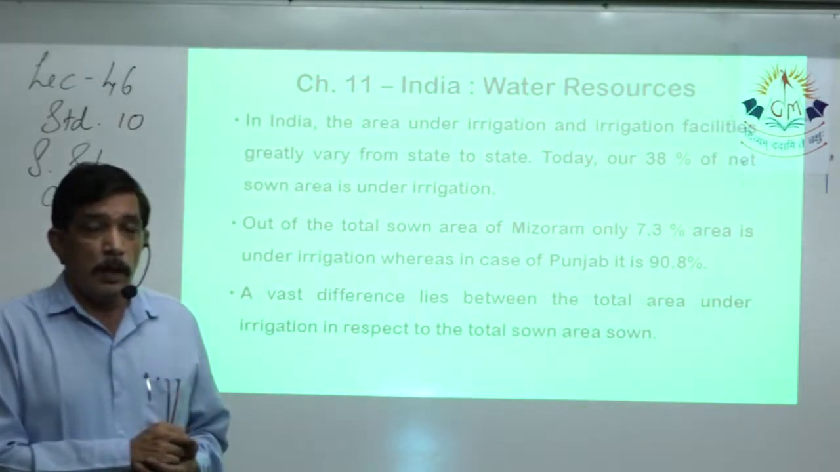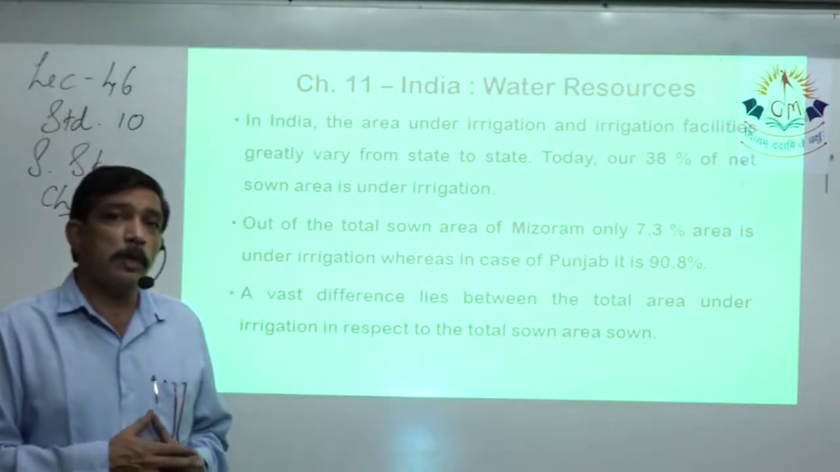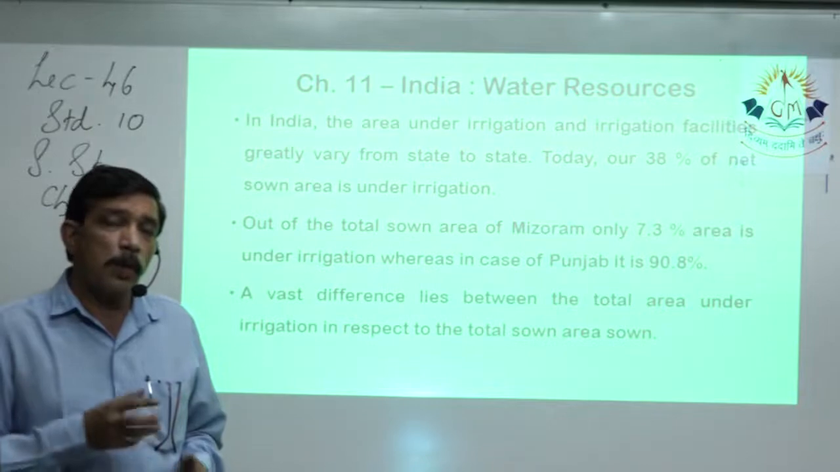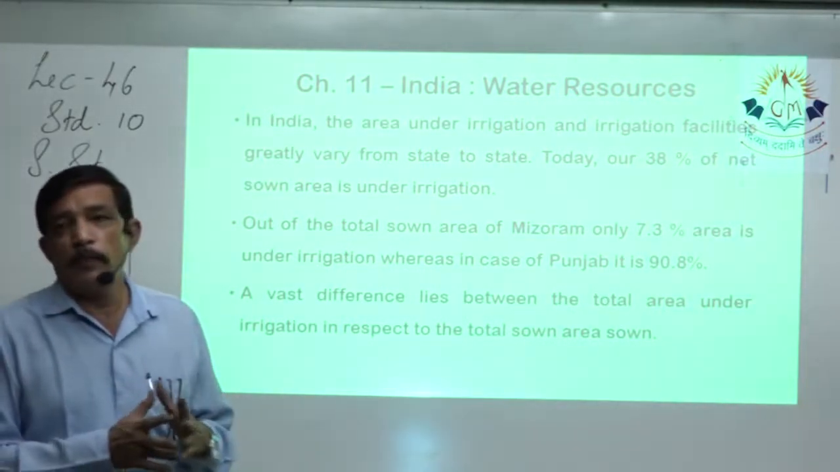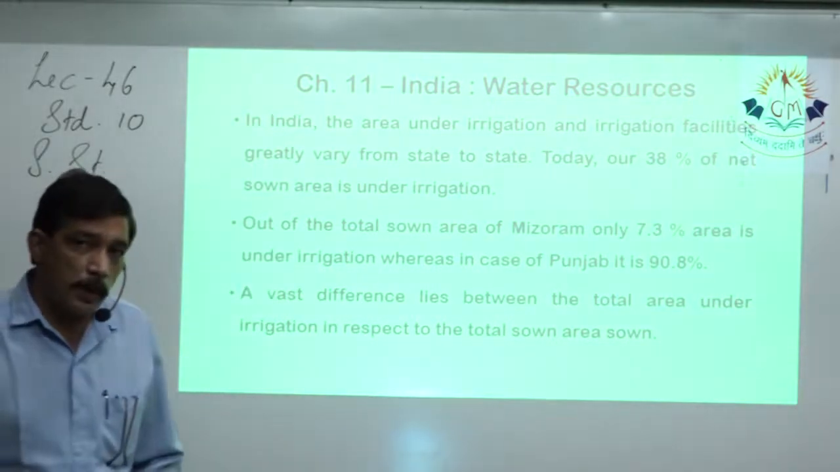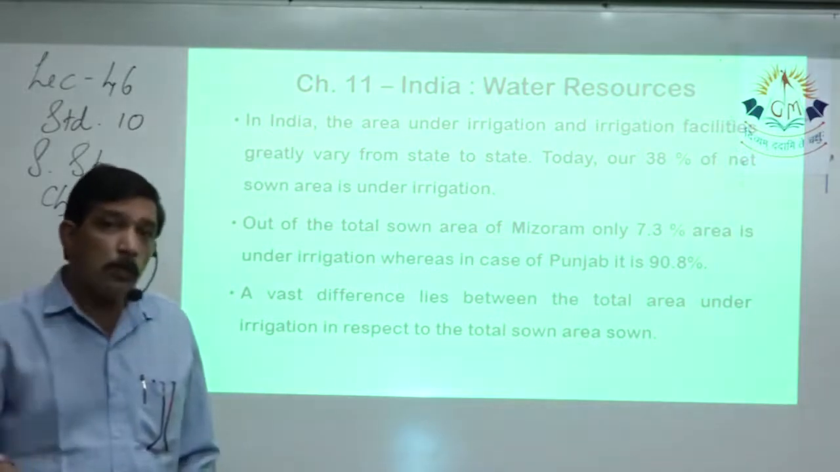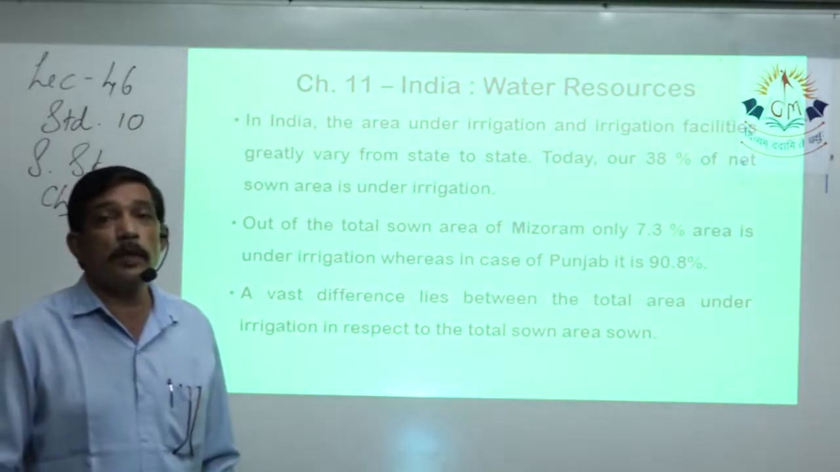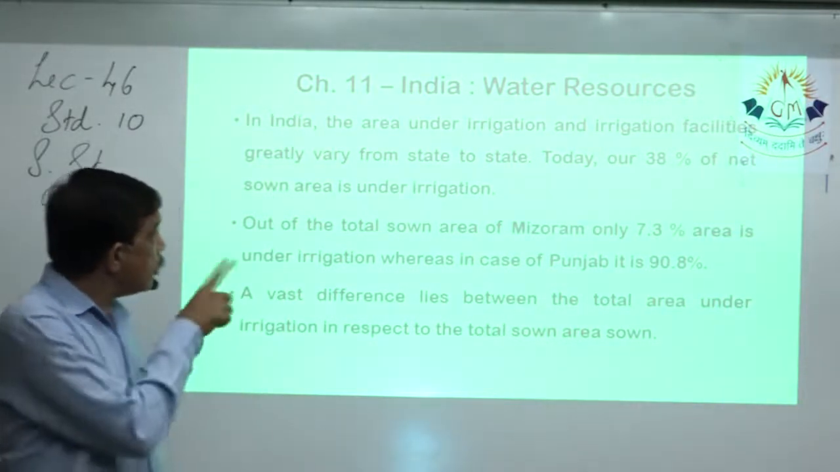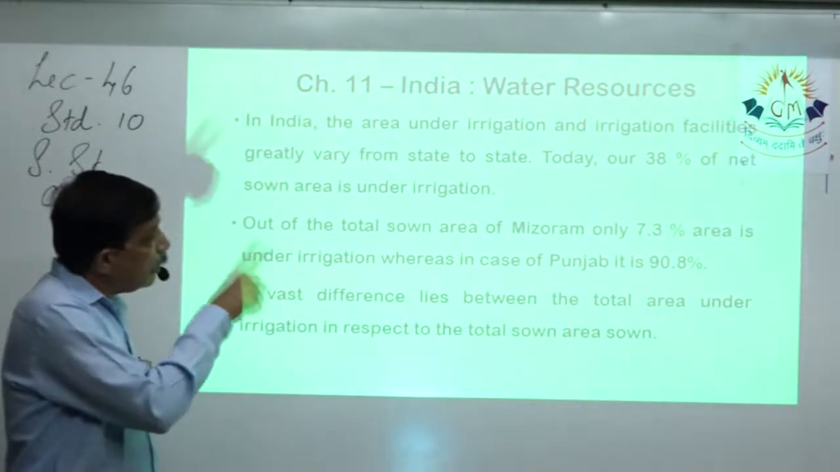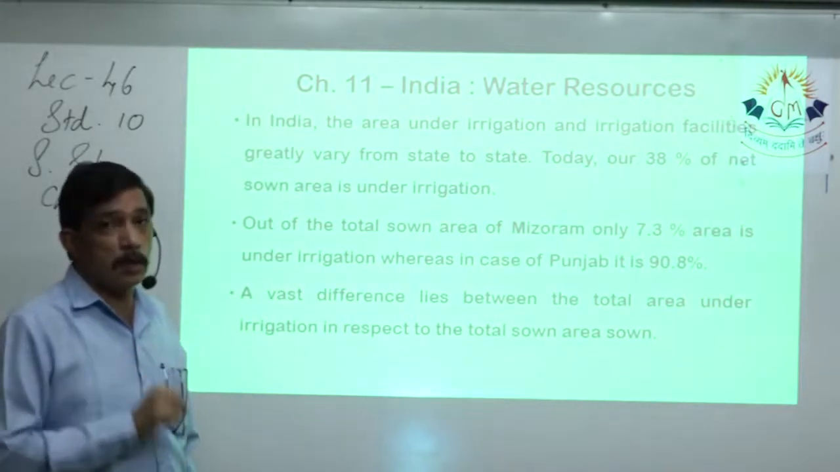Plus, just after independence, it was not possible all over India to have pumps for wells and tube wells and all that, because electricity did not reach most parts of India. So first electricity has to reach, and then those people can use pumps etc. to draw water and irrigate. So irrigation facility, that is what we are talking about. Area under irrigation and irrigation facilities greatly vary from state to state.